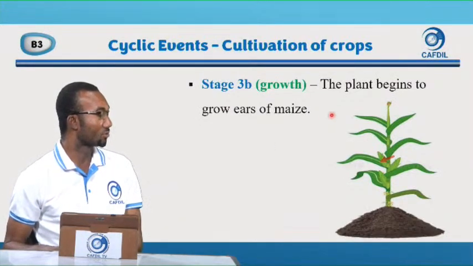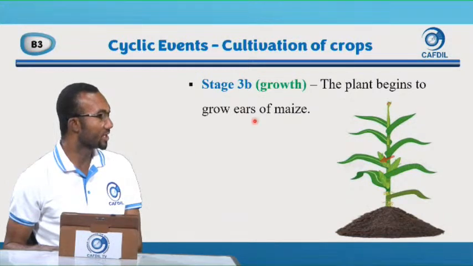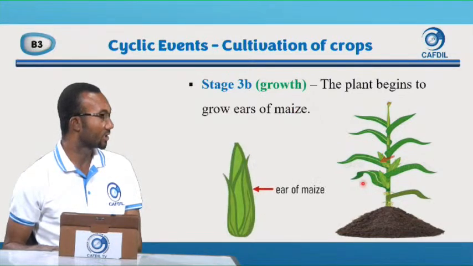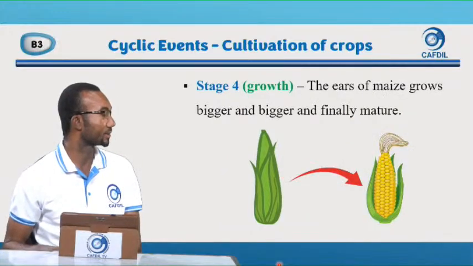Then as the plant grows, the plant begins to grow ears of maize. This is what we call an ear of maize. This is an ear of maize. So as they grow, we have 3 ears of maize here. 1, 2, 3. So as the plant grows, they begin to grow ears of maize. That is the third stage in the cycle.